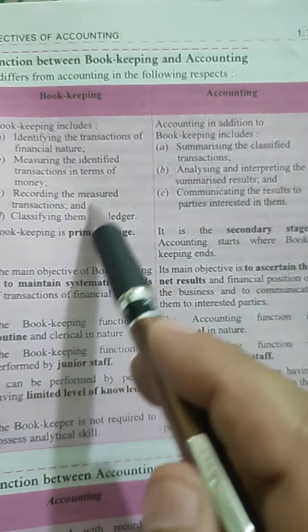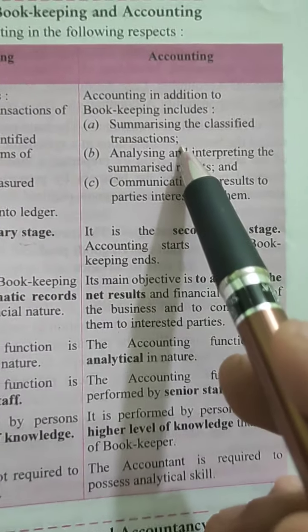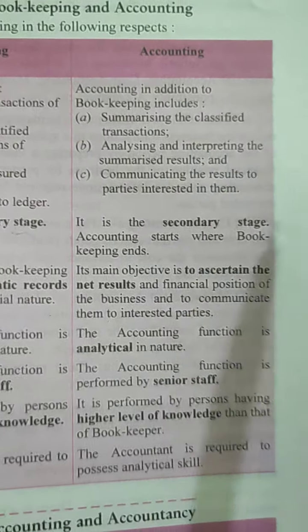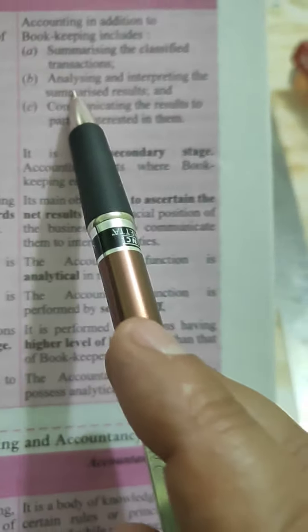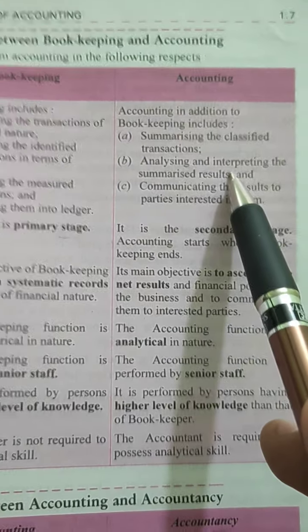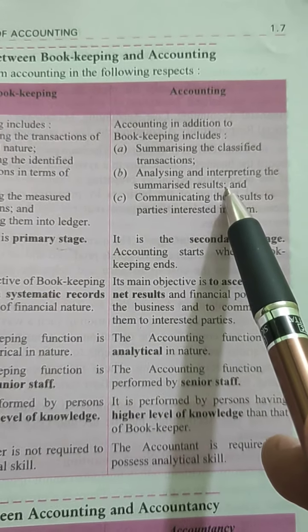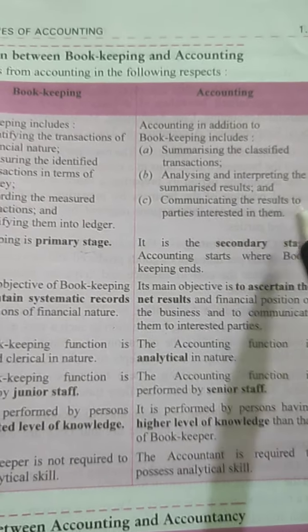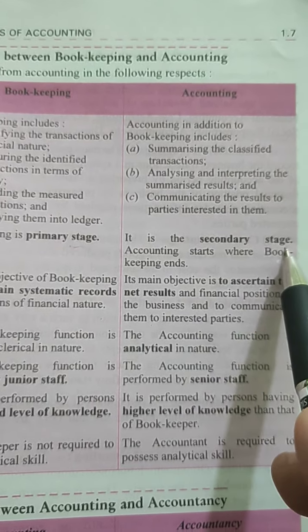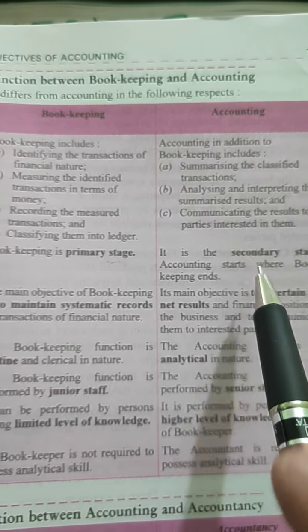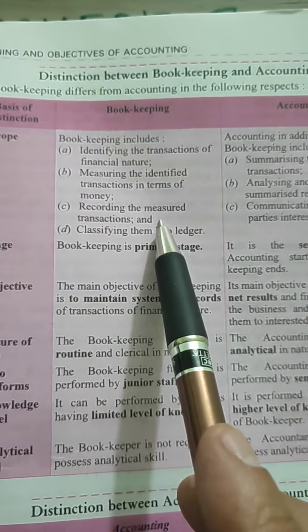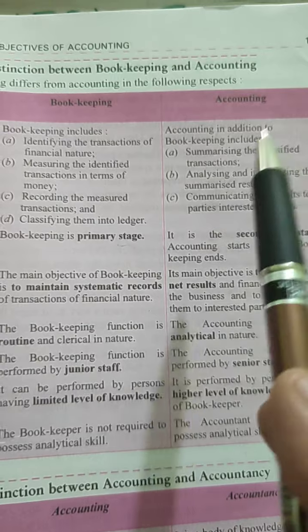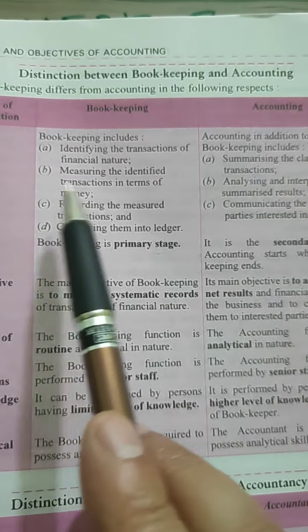In addition to all these things, in accounting we do summarizing the classified transactions, then analyzing and interpreting the summarized result, and then communicating the result to the interested parties. It is the secondary stage in terms of scope. This is the primary stage, this is the secondary stage. It starts where bookkeeping ends. Number 2, stage: primary, secondary.